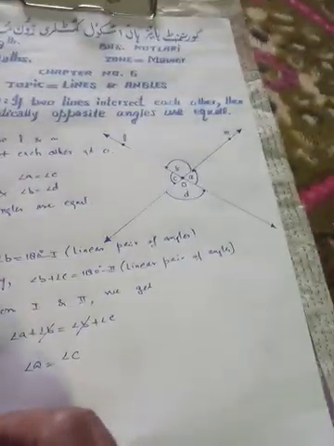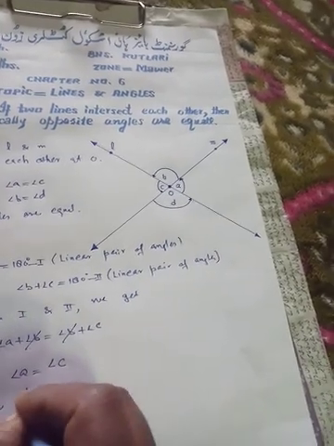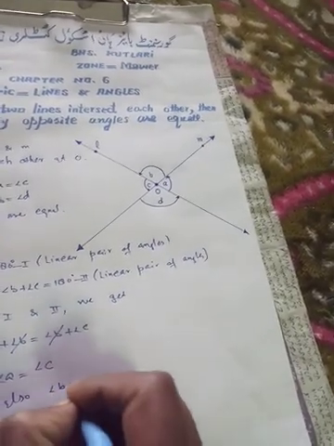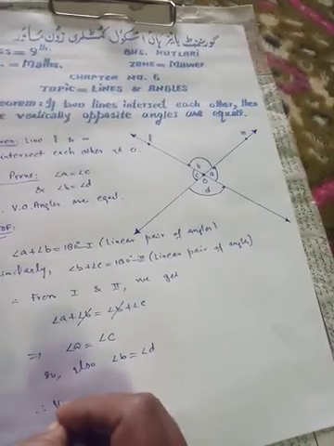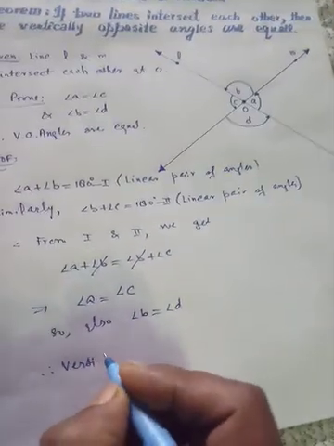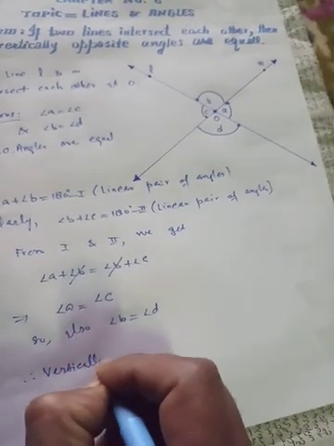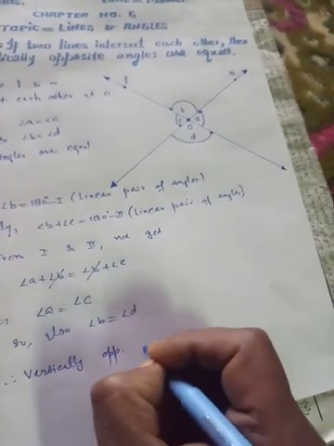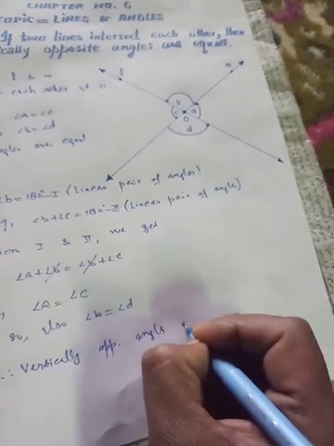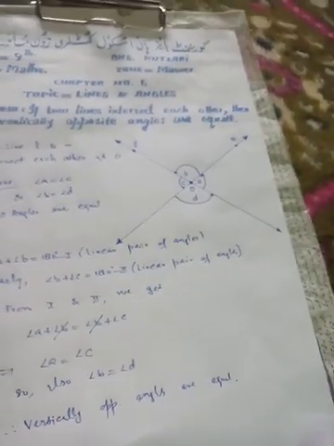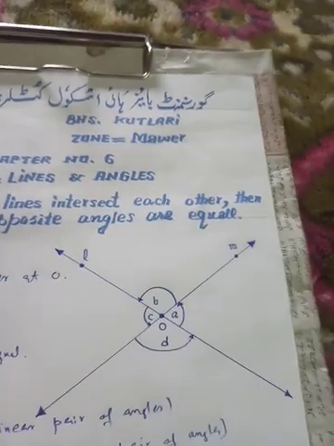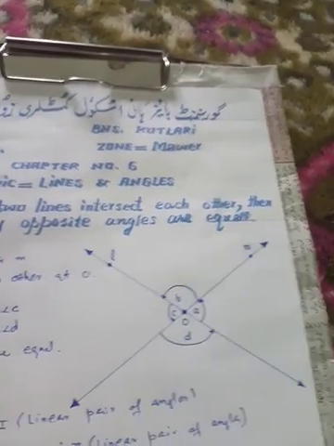Here we write therefore, also angle B is equal to angle D. Therefore, vertically opposite angles are equal. This was the theorem we proved here, that when two lines intersect each other, then the vertically opposite angles are always equal to each other.